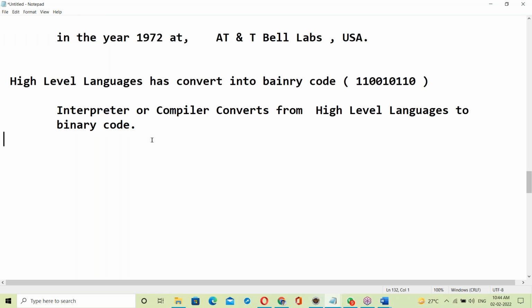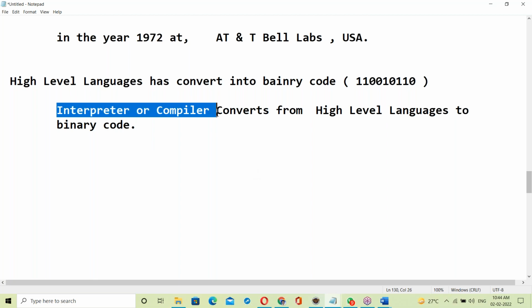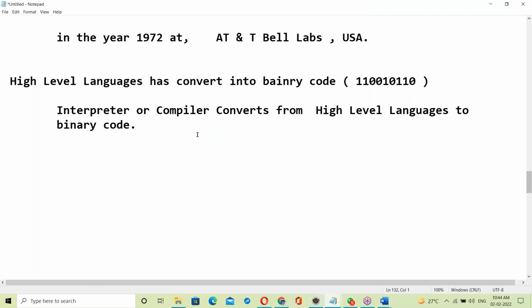So these are basics. Okay, that's all for today. Tomorrow's topic is interpreter and compiler. After finishing interpreter and compiler, we'll go to Java features. First half an hour interpreter and compiler, after that Java features.